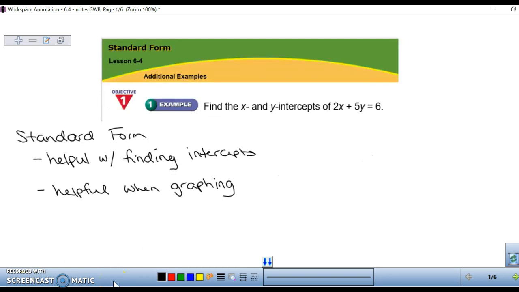The reason you might want to use standard form instead of slope-intercept form is because it's helpful with finding both the x and the y intercepts, and it is also helpful when graphing. So we're going to go over these concepts during this section. Let's start with the x and y intercepts.